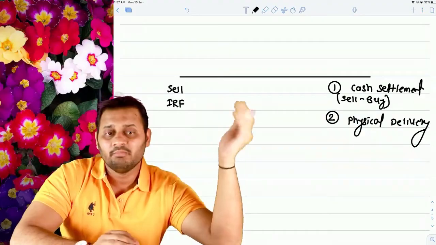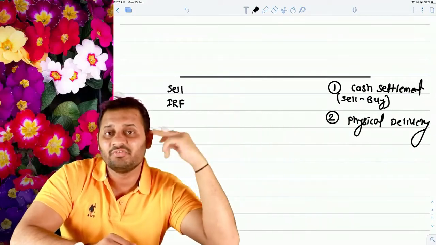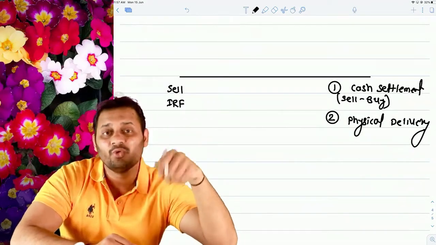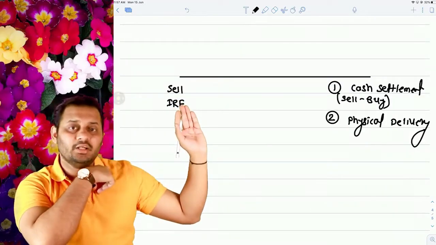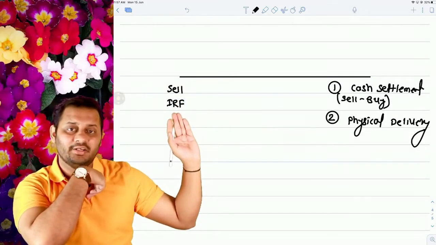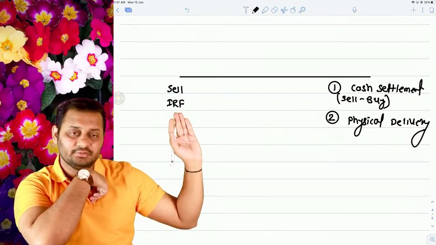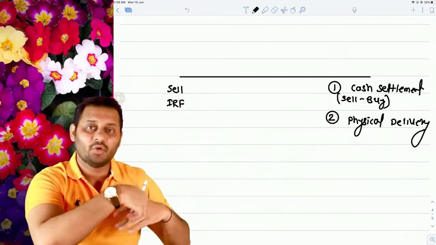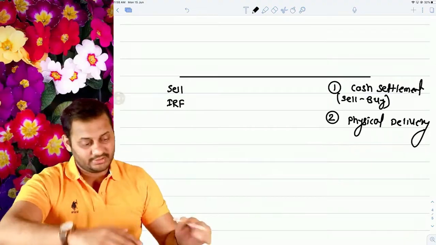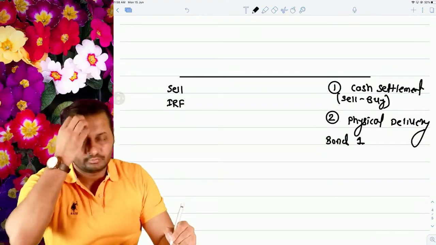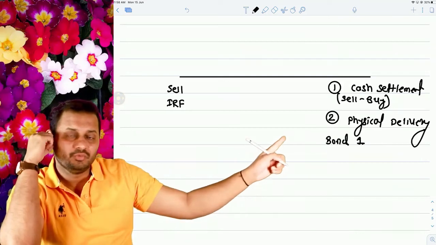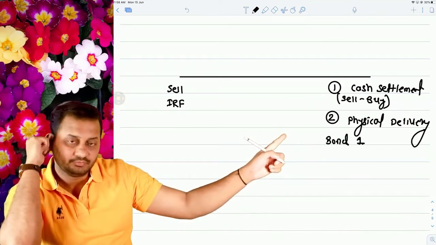But when there is a situation of physical delivery, that means you have to deliver the bond. You promised to deliver or to sell the bond in interest rate futures, and in case of physical delivery you have to give the bond. So let's take example of bond 1. Let's say you wanted to deliver this bond.